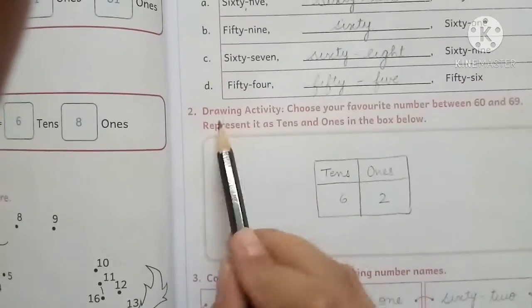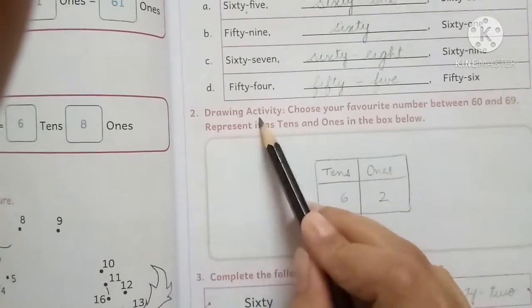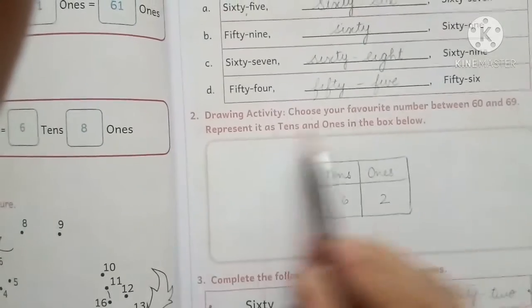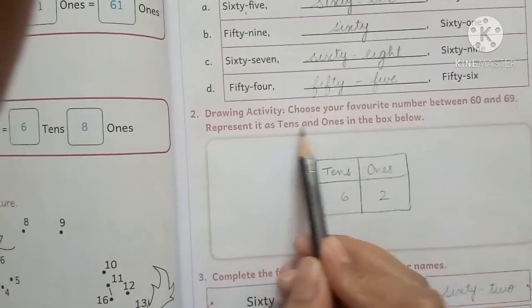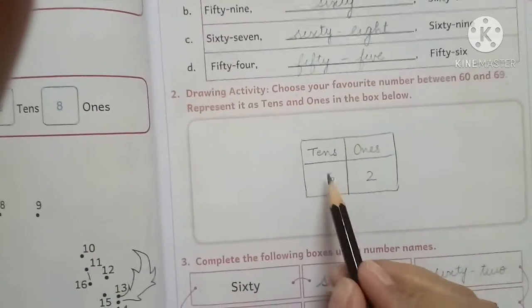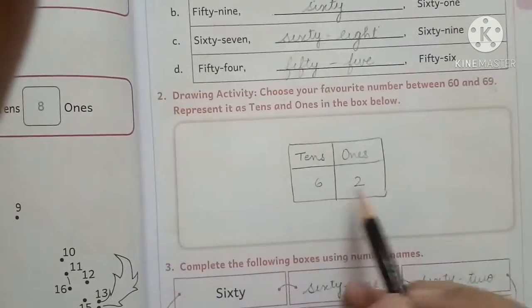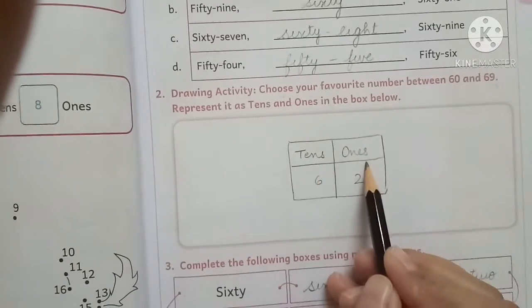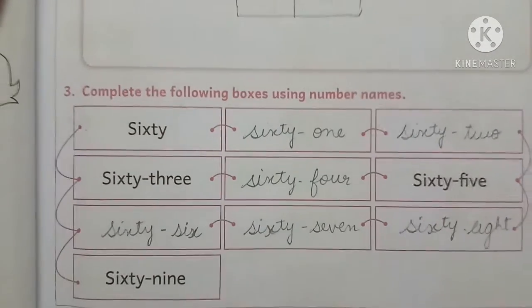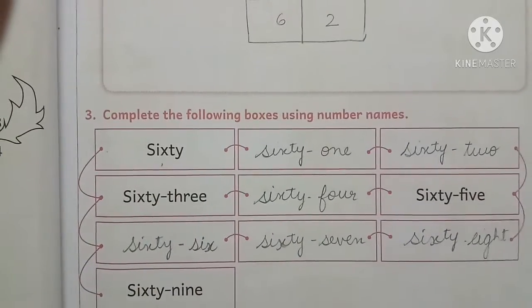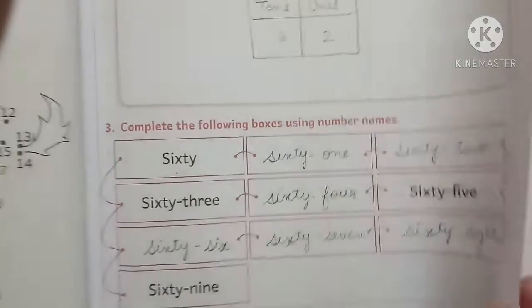Now here, drawing activity. Choose your favorite number between 60 to 69. Represent it as tens and ones in the box below. Now you have to draw the box and represent any number of your choice from 60 to 69 as tens and ones. Now here also you have to complete the number names starting from 60 to 69 and you all have to learn these spellings.